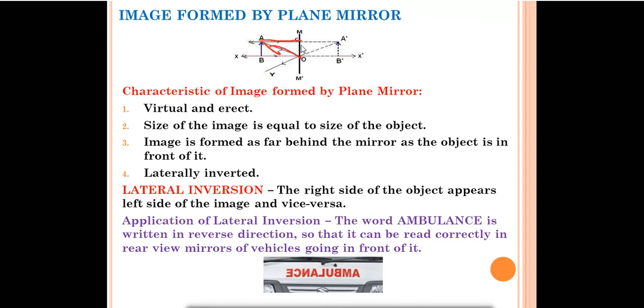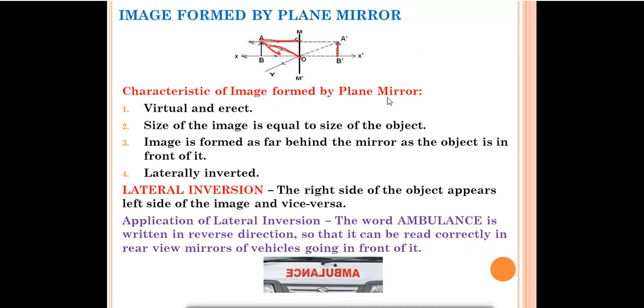Okay, then what will happen? If we extend these rays of light from here to here, a point will be formed over there. That will be the image of the object. AB is your object, A dash B dash is the image. So this is the image formed by the plane mirror. We'll discuss all these things in detail in the next section.